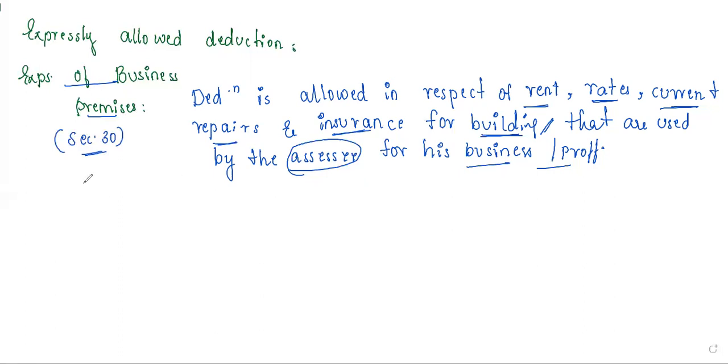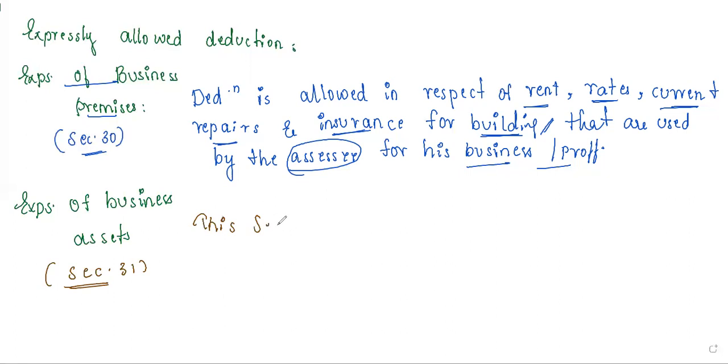And in this, we have the next thing, expenses of business assets. How do we treat expenses of business assets? The assets related to a business are what we call business assets. So this we study under section 31, expenses of your business assets. Take down this section.